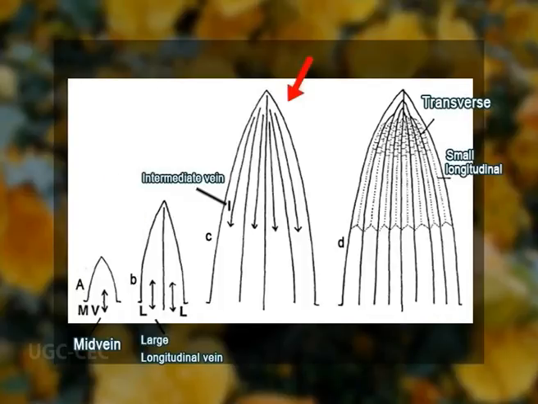Third, intermediate provascular strands initiated within the leaf primordium above the disc of insertion extend basipetally. And fourth, small longitudinal and transverse vein provascular strands, beginning near the tip and progressing in a basipetal direction, establish an interconnecting vascular network within the leaf blade.